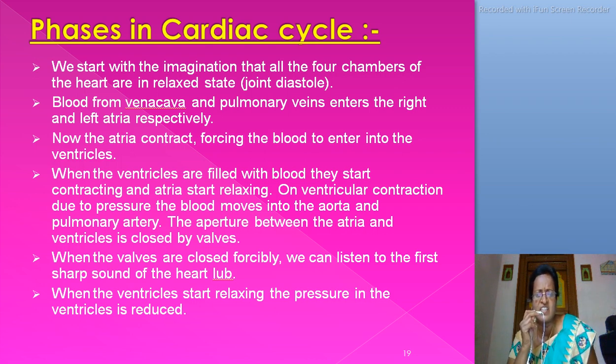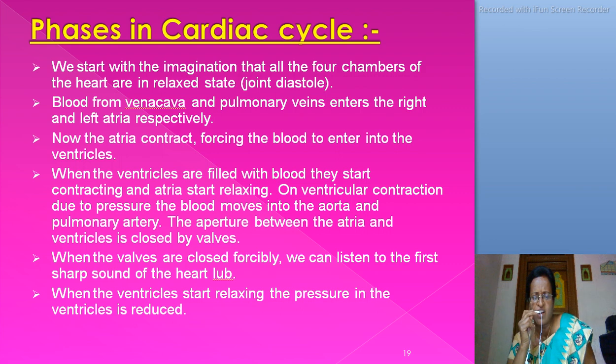When the ventricles are filled with blood, they start contracting and the atria start relaxing. On ventricular contraction, due to pressure, the blood moves into the aorta and pulmonary artery. The aperture between the atria and ventricles is closed by valves. When the valves are closed forcibly, we can hear the first sharp sound of the heart, lub.